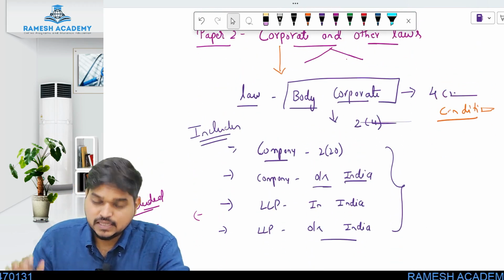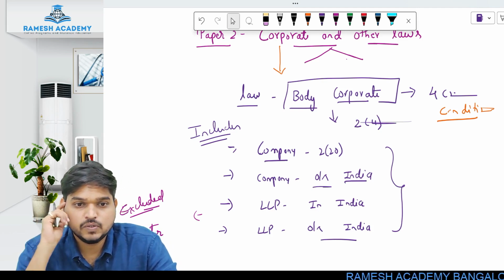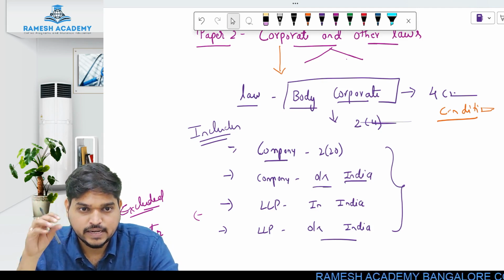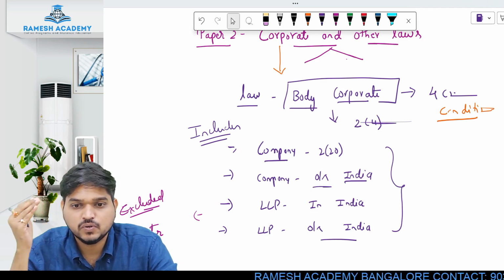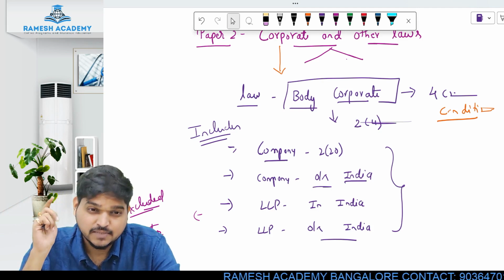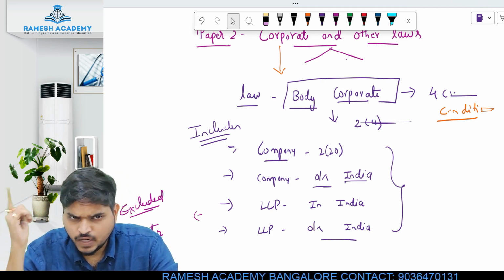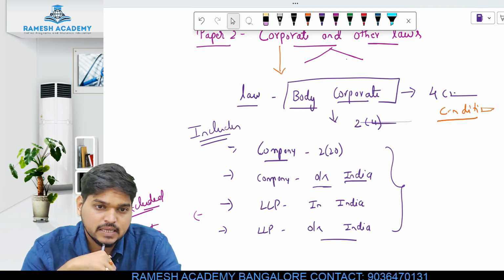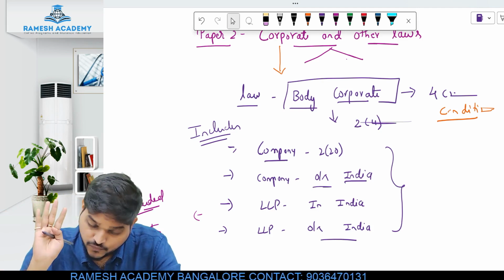Yes, we were discussing corporate law. Corporate law is a law which is applicable to all types of body corporate, and as per the definition, only four entities will be considered body corporate: a company incorporated in India, a company incorporated outside India, an LLP incorporated in India, and an LLP incorporated outside India. So these are the four body corporates.